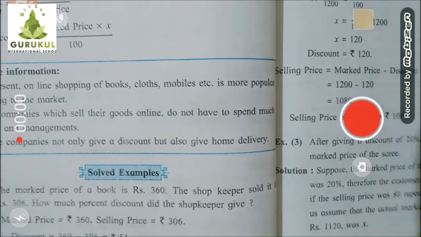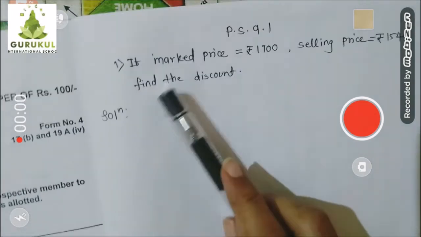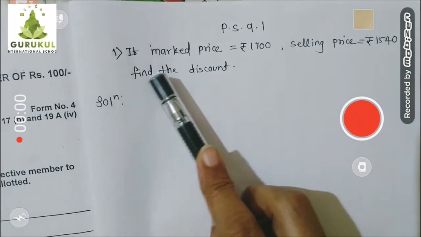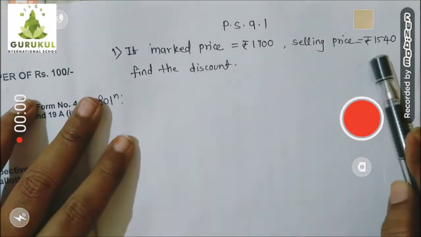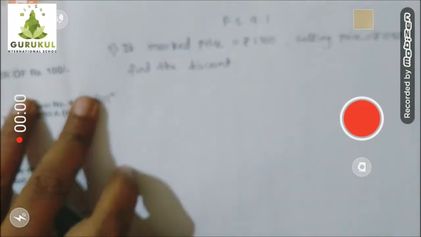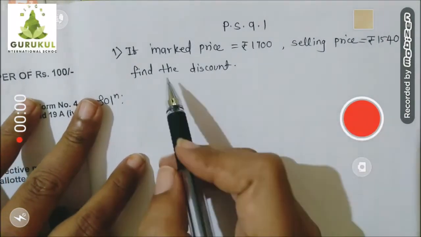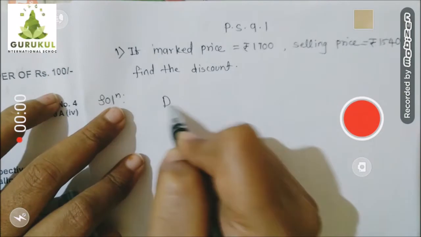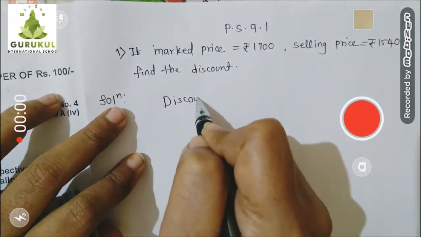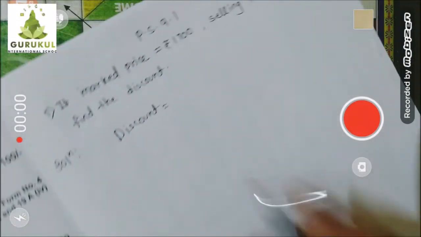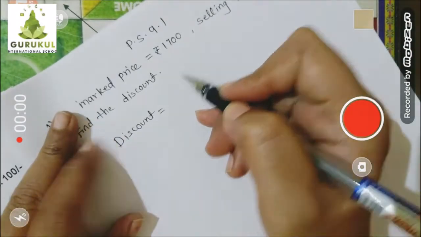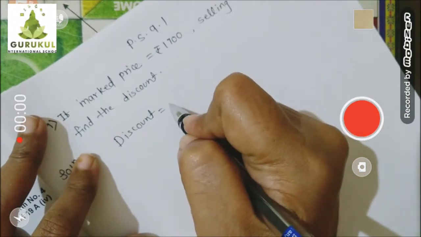Okay, now let's go for the exercise. First one, a very simple example. It generally comes for 1 or 2 marks. Mark price is 1700, selling price is 1540. Find the discount. Children, mark price and selling price are given, discount is asked. You know the formula of discount. Discount is equal to selling price minus mark price. Remember always, mark price minus discount is the selling price.